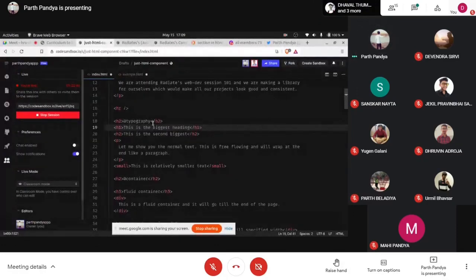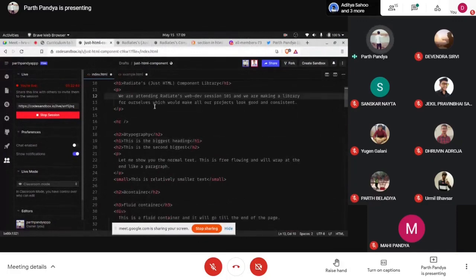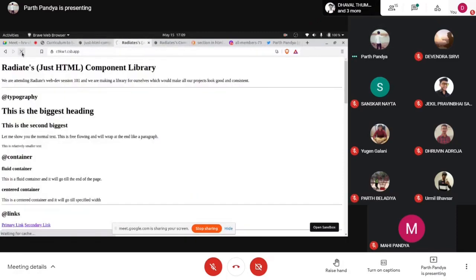Suppose in this typography section, after this, I want to give a tab space. So I will add this literal character, the em space. This will give a tab space in the document. Okay, so you can see a tab space here.